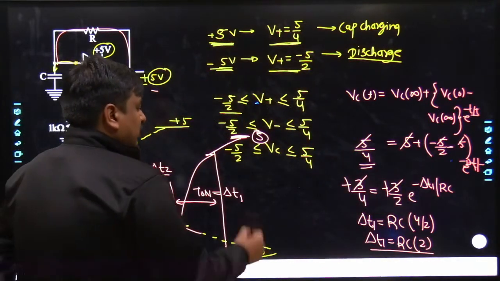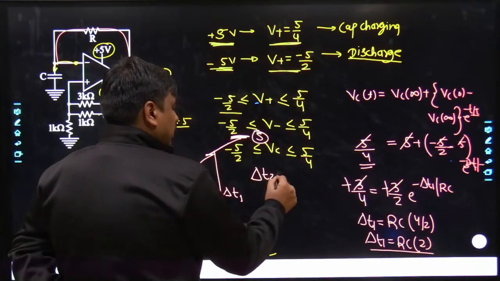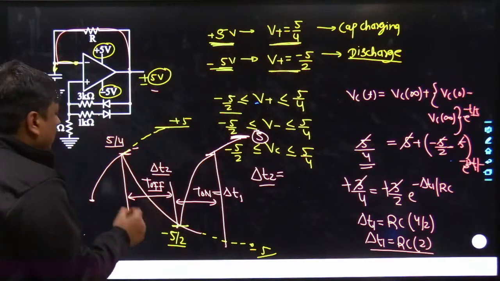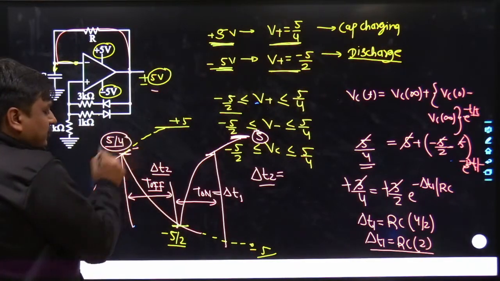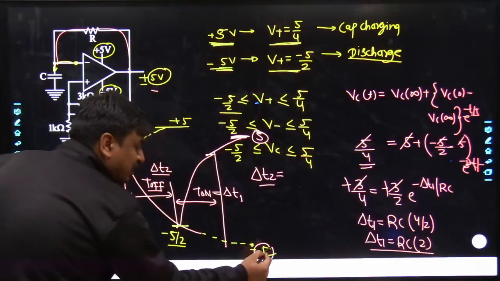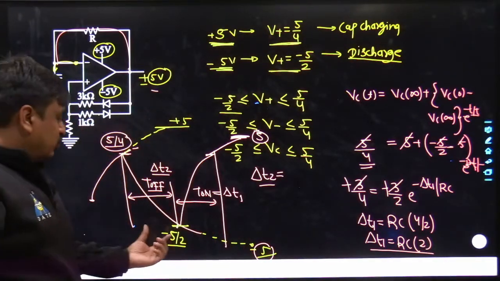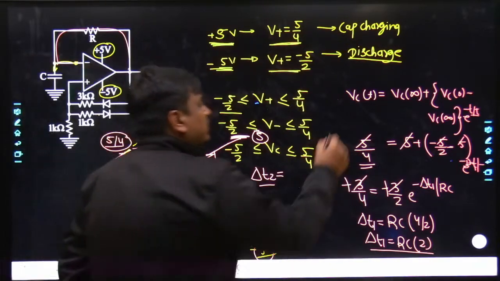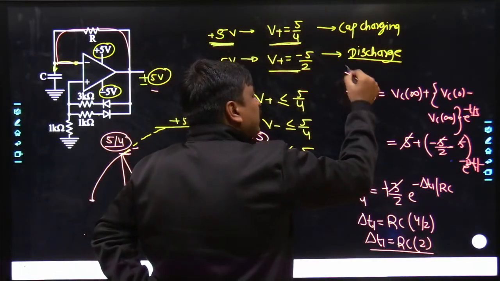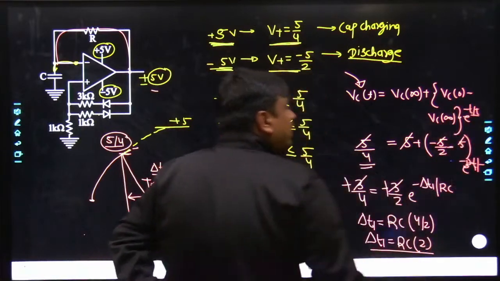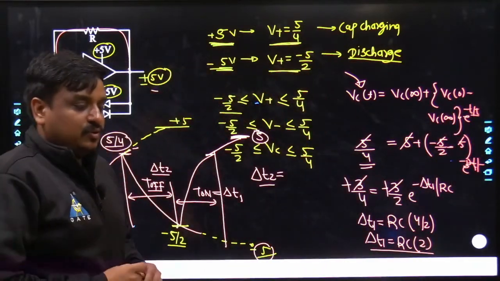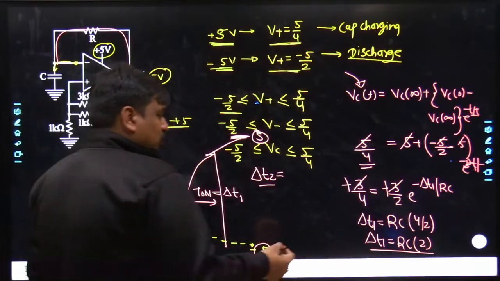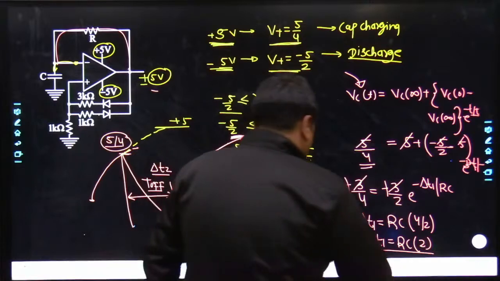Similarly, now it's your turn to get the value of del T2. Each individual sequence would be opposite. Now you have to take the initial voltage as 5/4, and the final voltage as -5. I have seen many times students make mistakes, they keep the final voltage as -5/2. No, my dear friends, the VC(t) reaches -5/2, there the time t becomes del T2, agreed? So from there also it's a ln, just a minute.